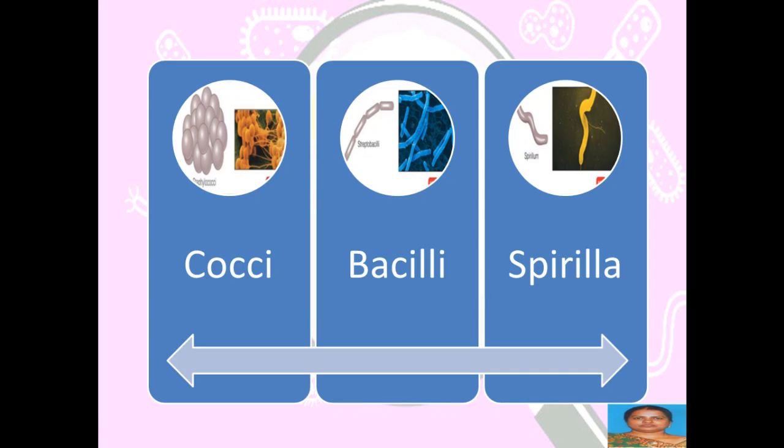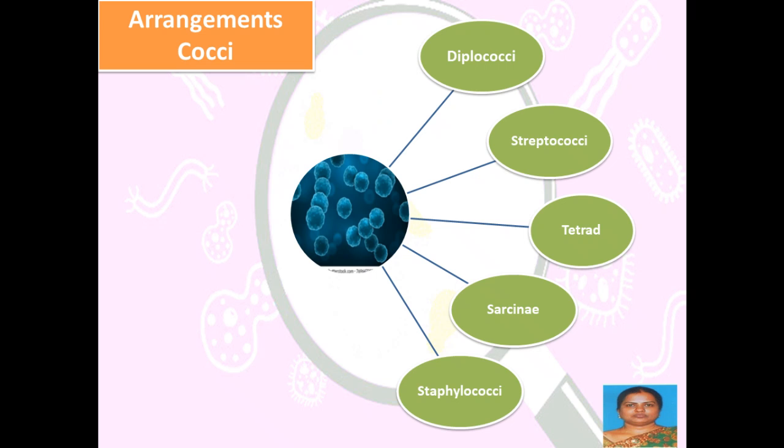Let's now discuss cocci, that is round or spherical shaped bacteria, rods, which are rod shaped bacteria called bacilli, and spiral shaped bacteria, which are in the form of one turn or more than one turn. So let's look into the arrangements in cocci.